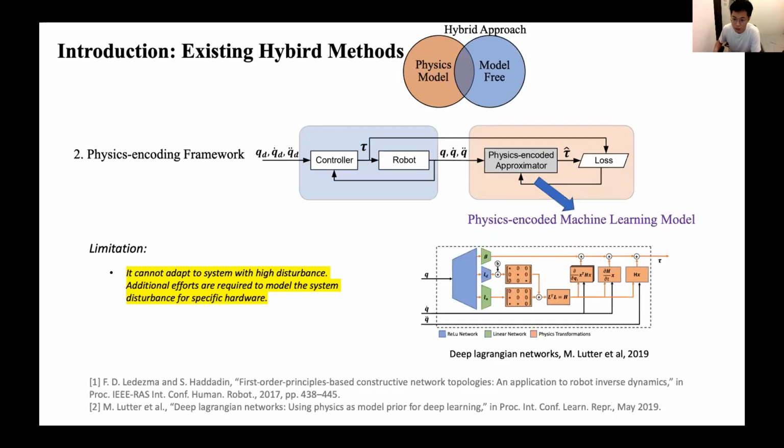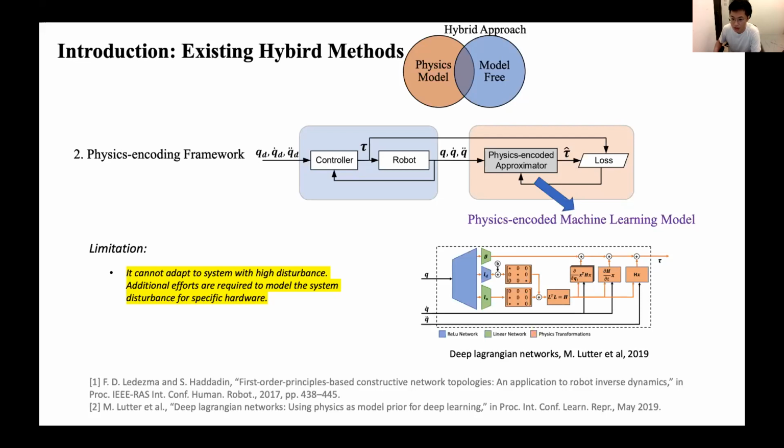Another thread of the hybrid approach was learning the system dynamics with an estimator encoded by the prior knowledge of physics inference. Dynamic knowledge, such as the Newton-Euler inference and the Euler-Lagrange inference, was encoded into the topology of the neural networks. This approach shows higher data efficiency compared to the learning from scratch approach.